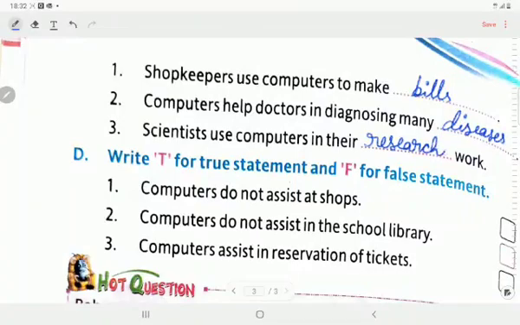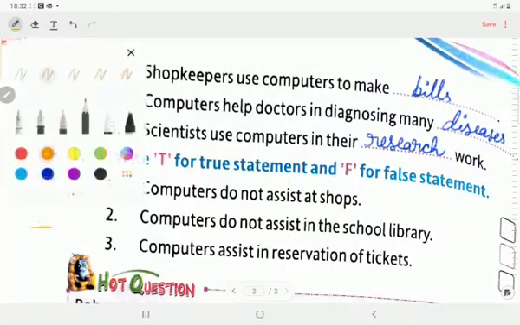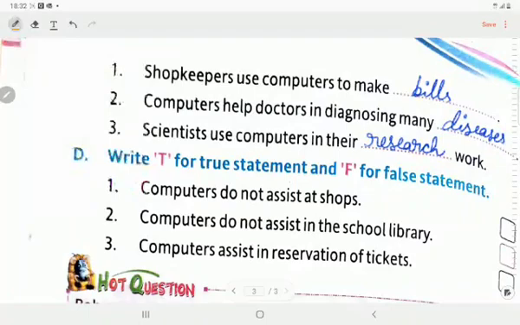Now, D part, write T for true statement and F for false statement. Computers do not assist at shops. Children, in the lesson also I explained the meaning of assist: help. Computers do not assist at shops. False. Second, computers do not assist in the school library. False. As in the lesson we have read that computers are being used in each and every field. Third, computers assist in reservation of tickets. True.